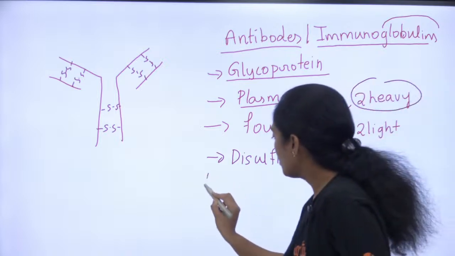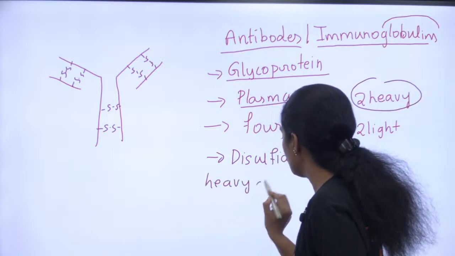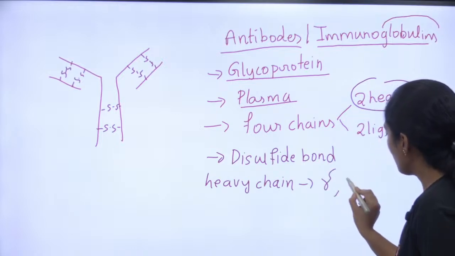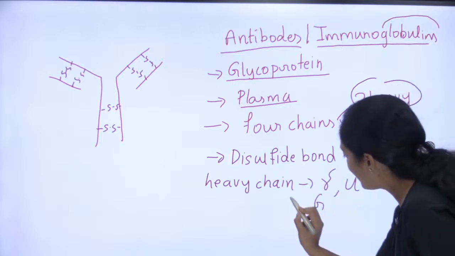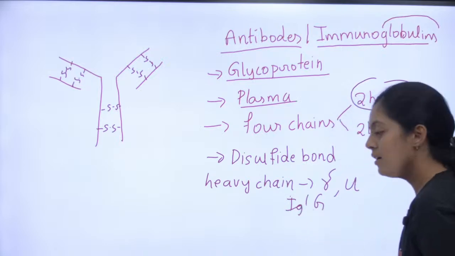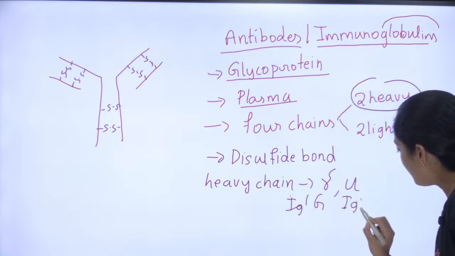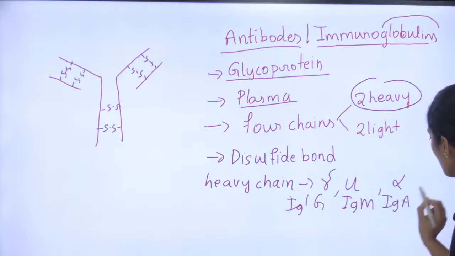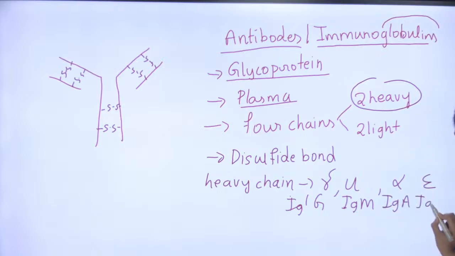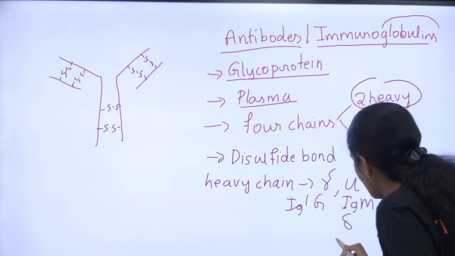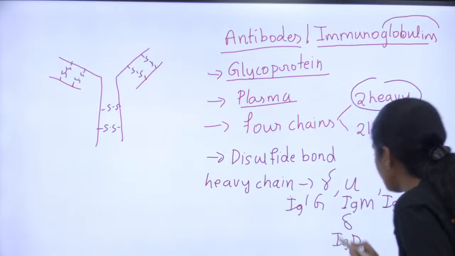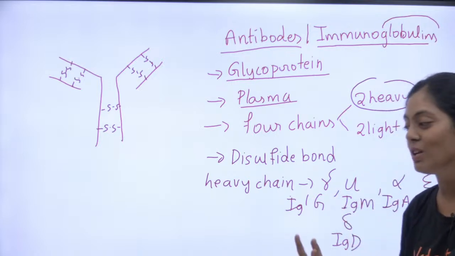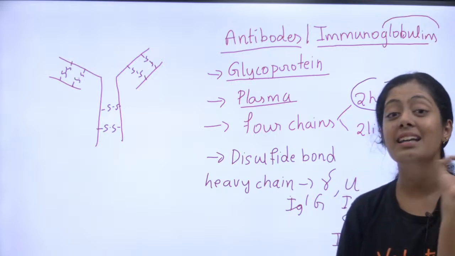Can anyone tell me what are the types of heavy chain? You have gamma. Okay, then you have mu. Gamma, we call it as IgG. Okay, IgM has mu. Alpha is IgA. Okay, epsilon is IgE. Then delta is IgD. Okay, how do we classify antibodies? Yes, exact word, disulfide bridges or disulfide bond.